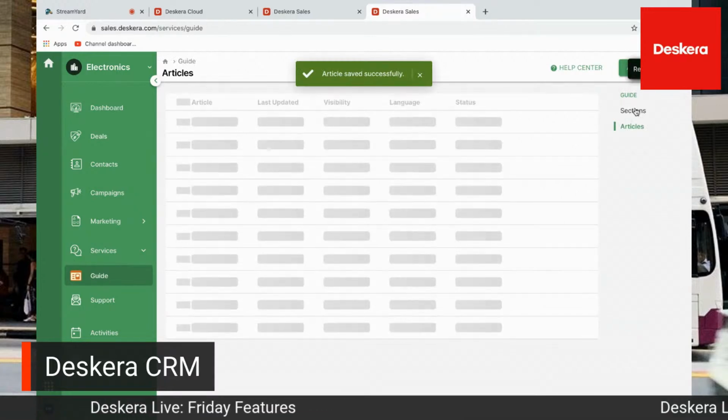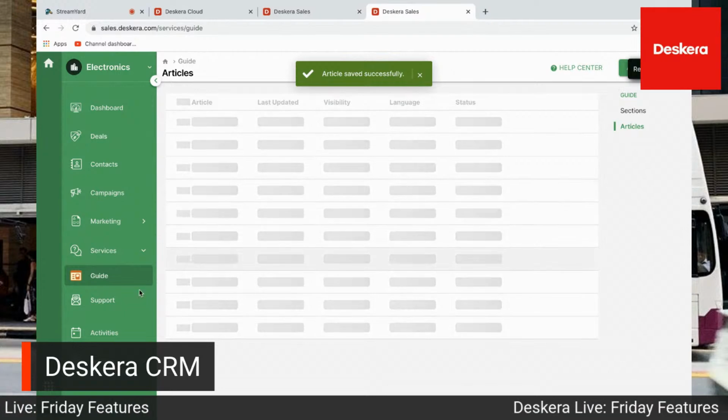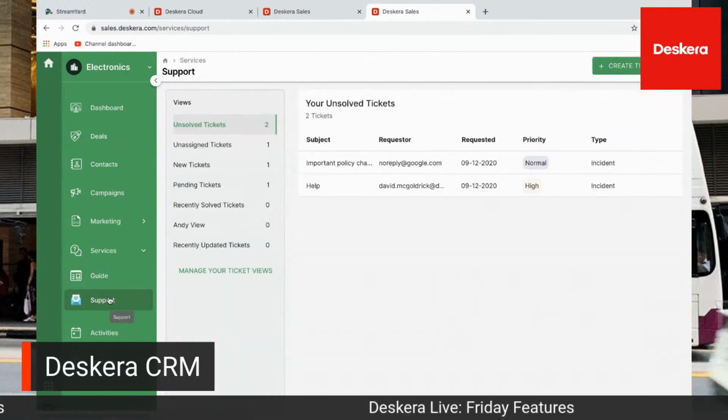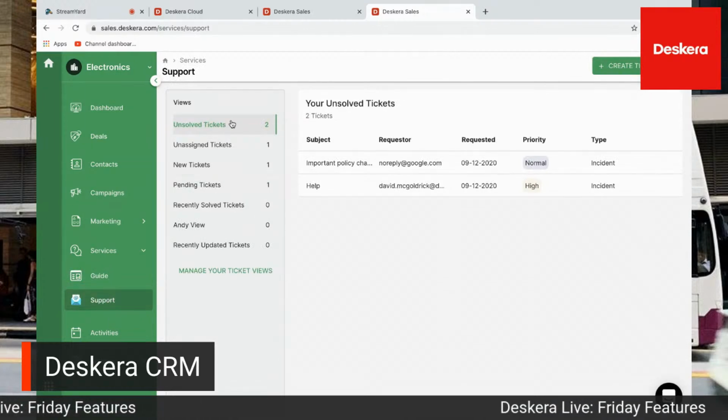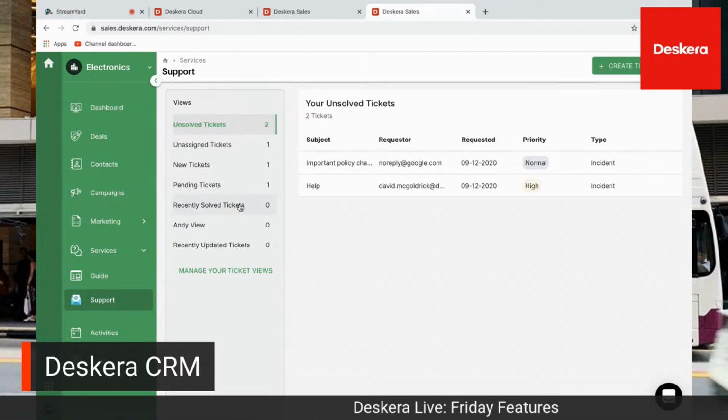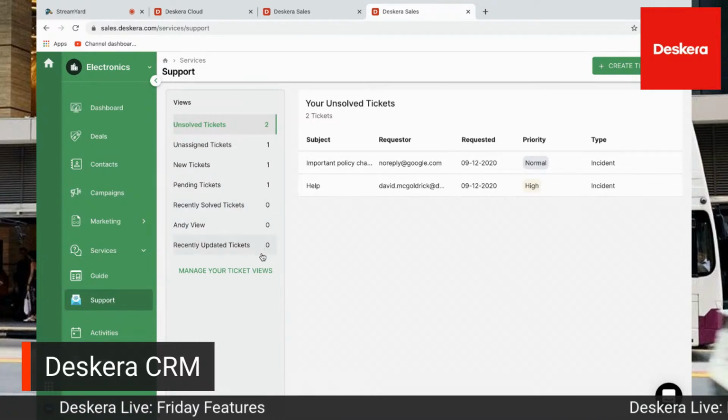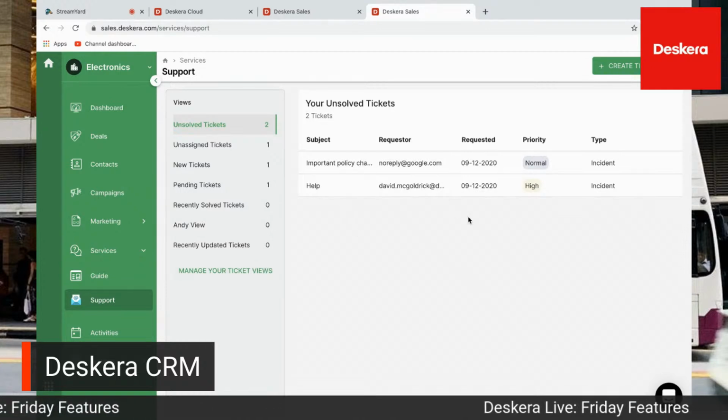And of course, you can always add more sections and more articles inside here. Next, inside support, I can see my normal tickets. I can see important policy change and help. So I can see unsolved tickets, unassigned, new tickets, pending, recently solved. Andy's view, of course, recently updated tickets, and I can manage your ticket views here.